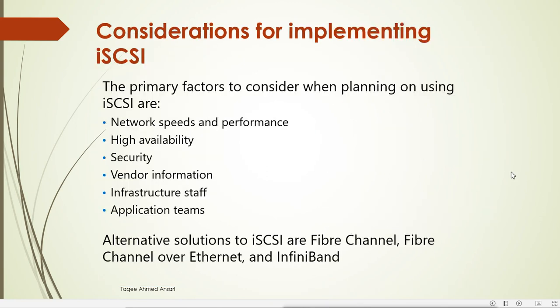Now, considerations for implementing iSCSI. Before implementing iSCSI, we should consider the primary factors when planning on using it. First, network speeds and performance. Whatever performance it gives is based on your existing network, because we are going to configure it on the existing network. So as much speed as you get in your existing network, you will get for iSCSI also.